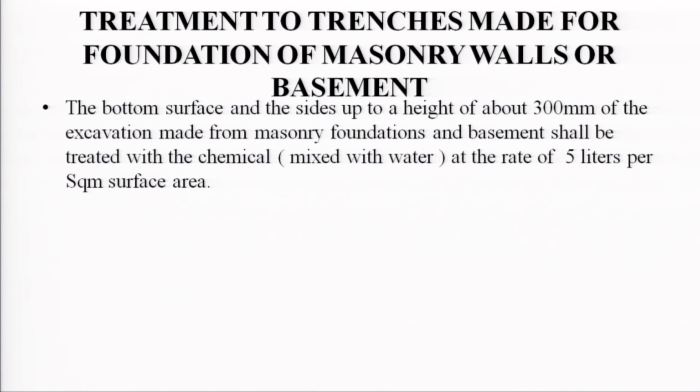The treatment to trenches made for the foundation of masonry walls or the basement. The bottom surface and the sides up to a height of 300 mm of the excavation made for masonry foundation and basement shall be treated with the chemical at the rate of 5 liter per square meter of the surface area.